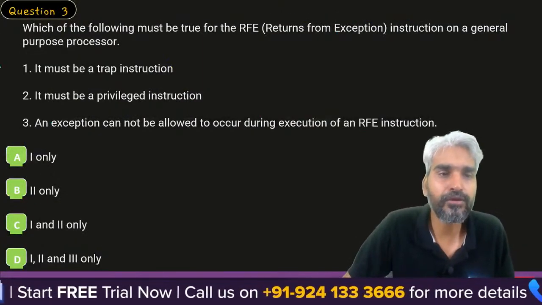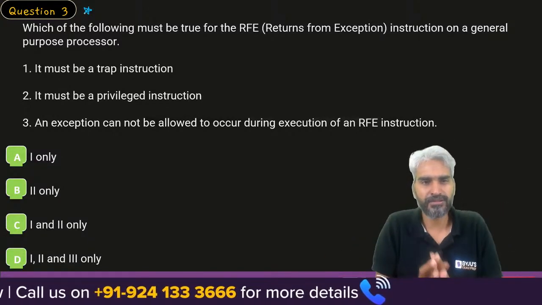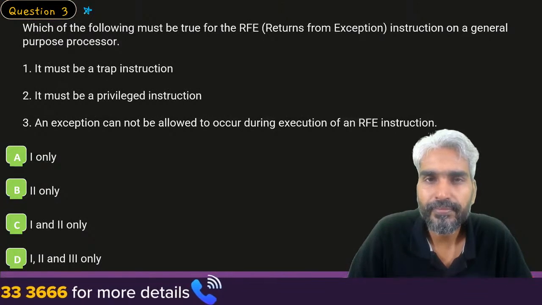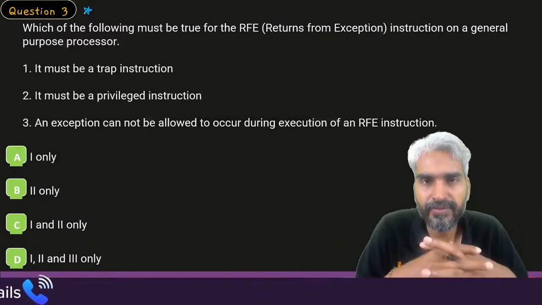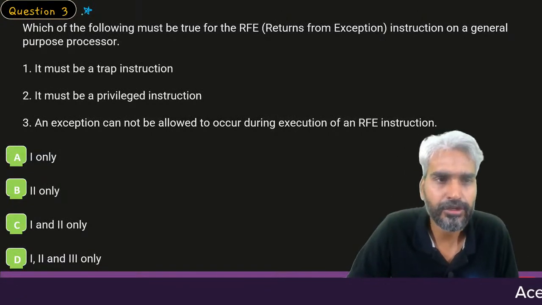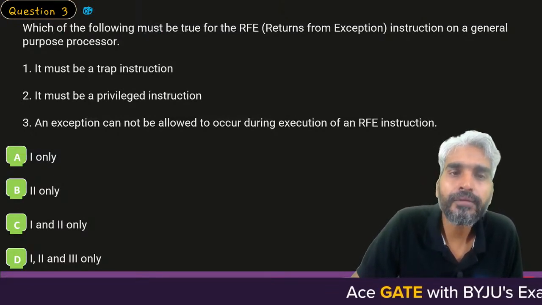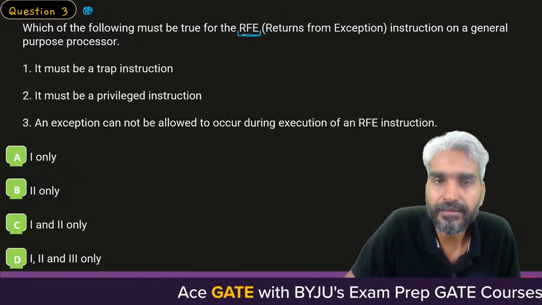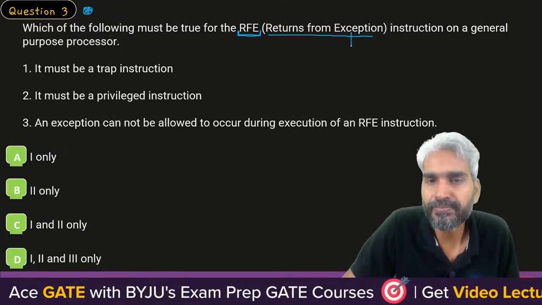Let's look at the question number 3. So, this is basically a concept which generally we discuss during the interrupt discussion, that there are 3 different types of interrupt: internal interrupt, external interrupt, and your software interrupt, right? So, please try to understand this. Which of the following must be true from return from exception? Return from exception. So, what do I mean by exception?